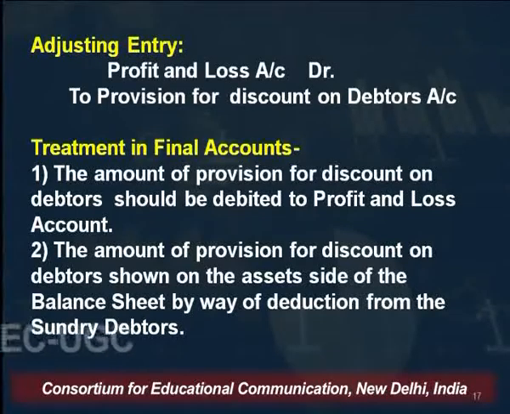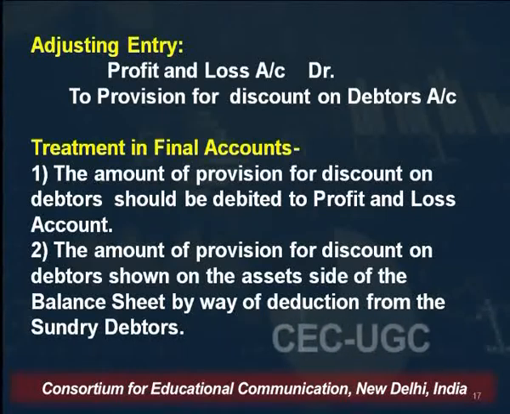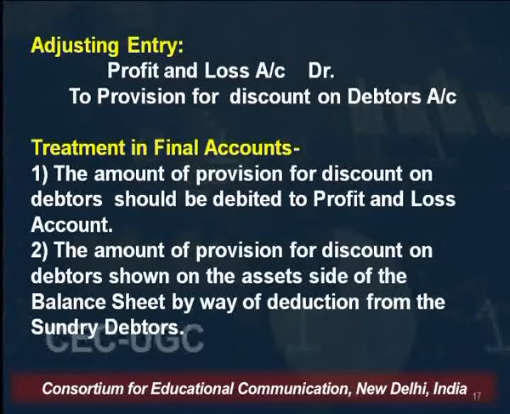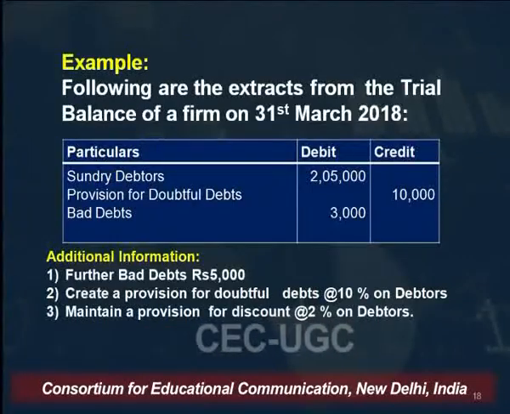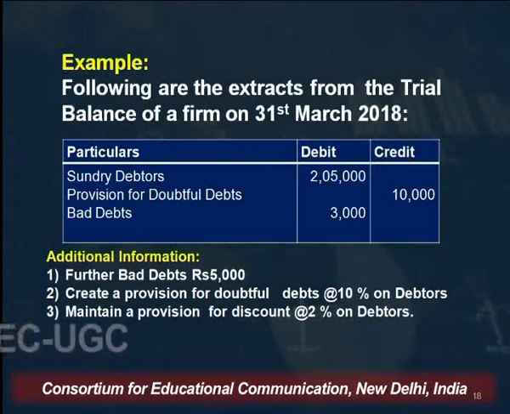Discount is a loss again. So this will be shown on the debit side of the profit and loss account, and the other effect would be on the asset side of the balance sheet. That means it would be deducted from the list of debtors. Let's understand this provision for discount on debtors with the help of an example.